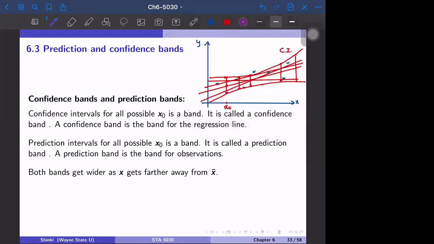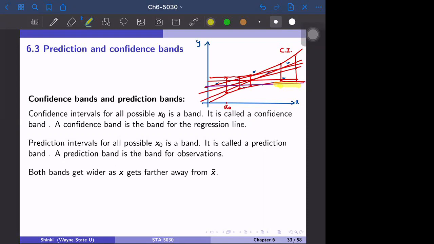Of course, sometimes it misses the confidence interval. For example, if the data is just special, then sometimes it misses this confidence interval. So this part is outside of the confidence interval. But at the 95% confidence level, 95% of the time the regression line is within the confidence interval. And then the prediction interval.